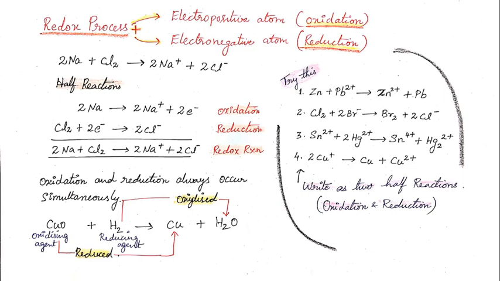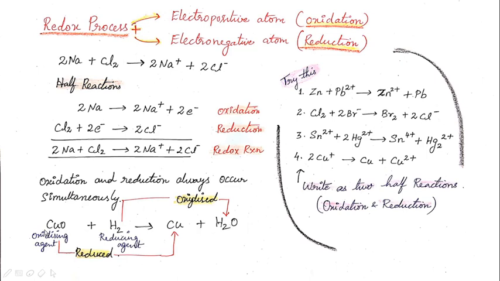In lower classes you would have learned a further additional definition for oxidation: addition of oxygen or removal of hydrogen is oxidation. Similarly for reduction reaction, addition of hydrogen or removal of oxygen, so that is applicable here also. So from copper oxide, oxygen is removed to form copper, a reduction reaction. In the oxidation reaction, oxygen is added, oxidation reaction.